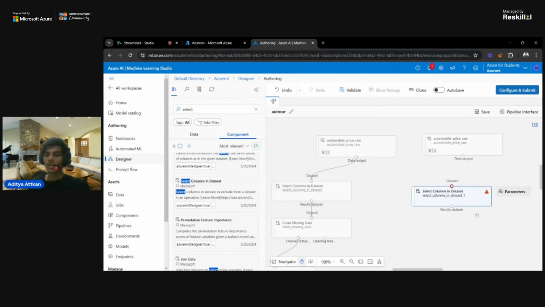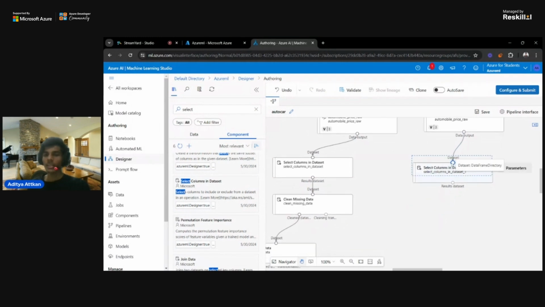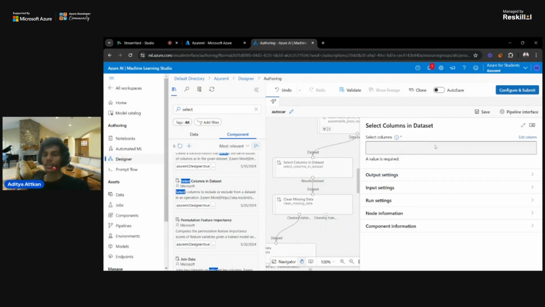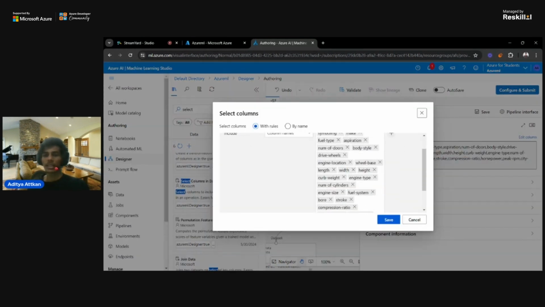I will drag and drop that component and connect the data output to this data set. As you can see, there is a warning mark, so I will click that. The warning is saying that you haven't selected a column, so I need to select some columns in that.